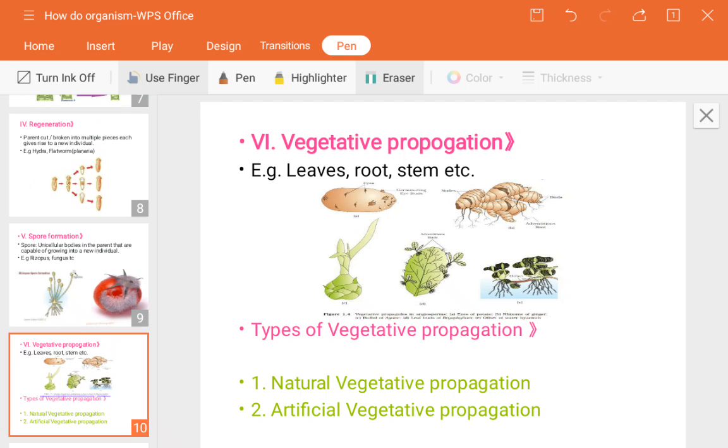Now we have to see in detail how vegetative propagation is done by natural and artificial ways. So in case of vegetative propagation, there are two major kinds: natural vegetative propagation and artificial vegetative propagation. Which plant parts are included in each of them, we will see in detail in the next session.